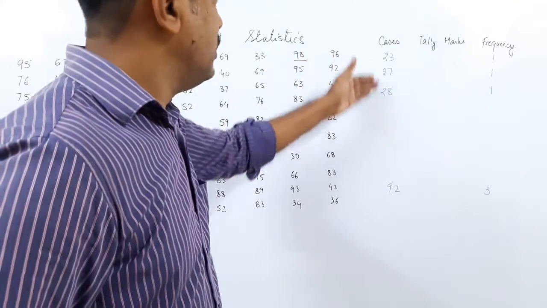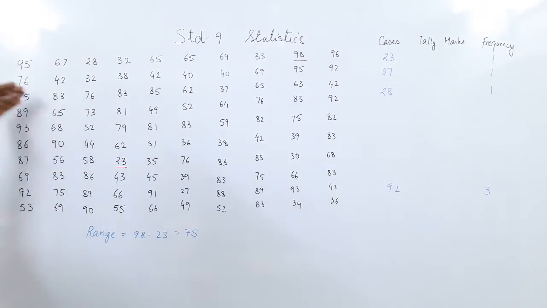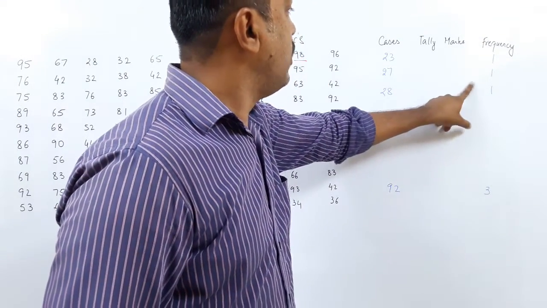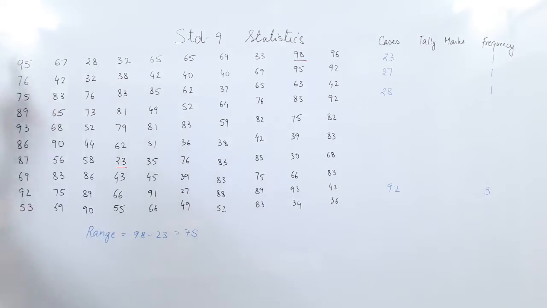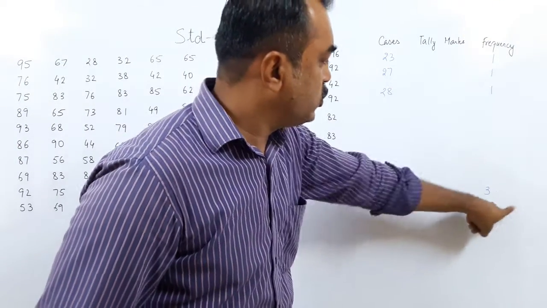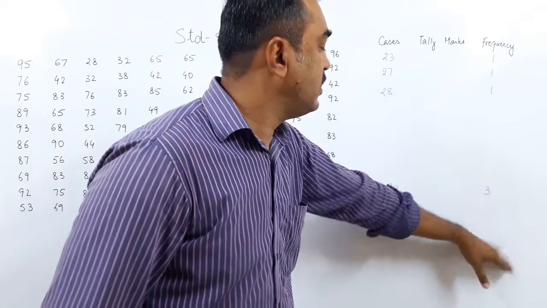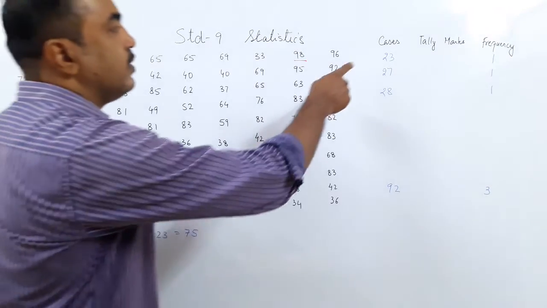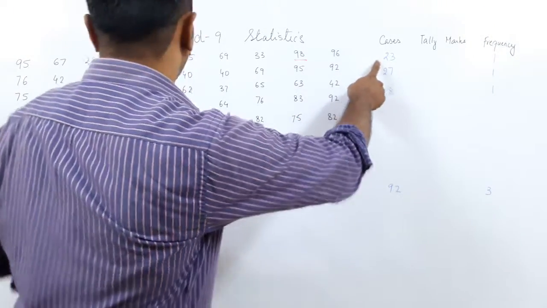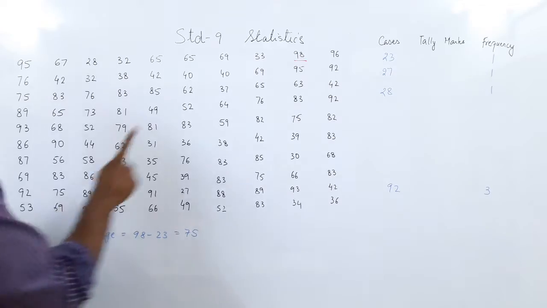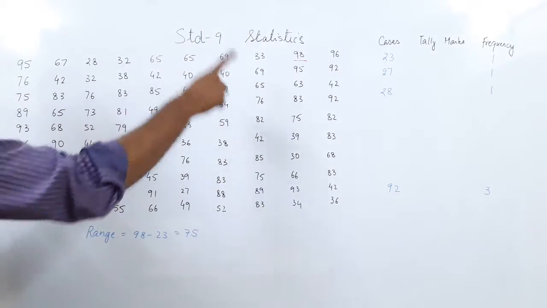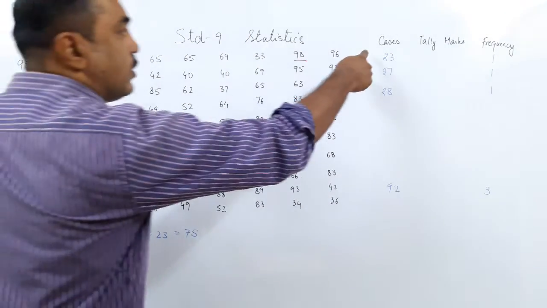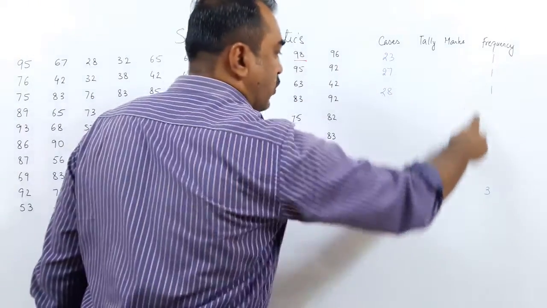So this is what a frequency table does. You will count the cases 23, 27, 28, 31, 33, all these cases are there. You will count how many times each occurs. This is the frequency. Now, since these are 100 readings, when you add the frequencies, you should get 100. The total should be 100 because the total data is 100. You understood what frequency is? This is how you write the cases. 23, how many times does it occur? Only once, so the frequency is 1. And this way, you have to write all the cases and the frequency.